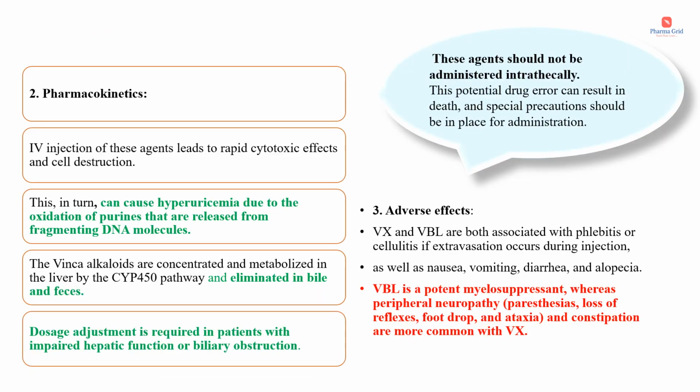Now regarding the pharmacokinetics of vinca alkaloids, IV injection of these agents leads to rapid cytotoxic effects and cell destruction. This in turn can cause hyperuricemia. Hyperuricemia means increased uric acid levels, and this hyperuricemia is due to the oxidation of purines that are released from fragmenting DNA molecules.